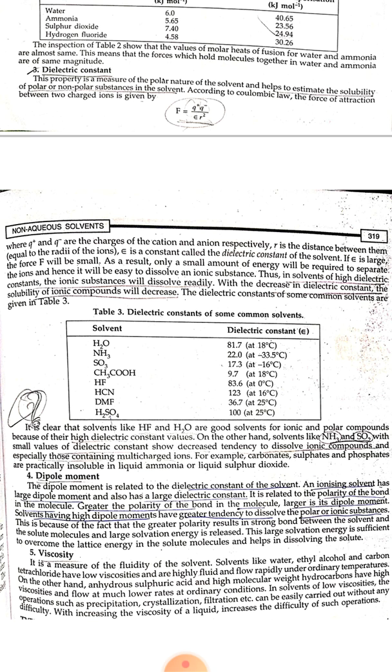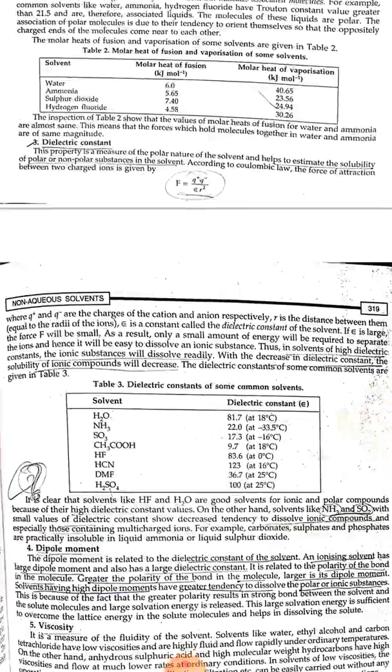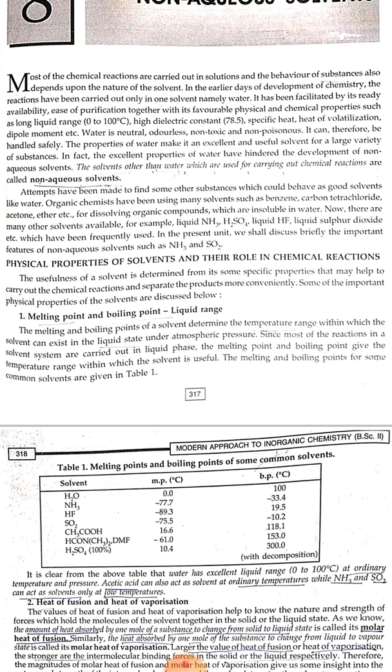For solvents which have low viscosities, operations like precipitation, crystallization, filtration can be easily carried out without any difficulty. With increasing viscosity of the liquid, these operations become difficult. So these are the characteristics of non-aqueous solvents.